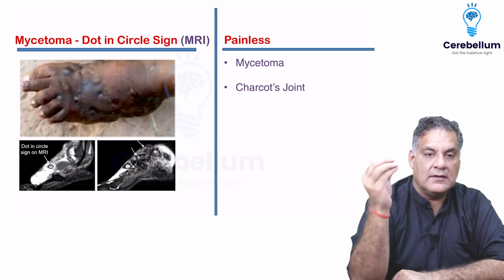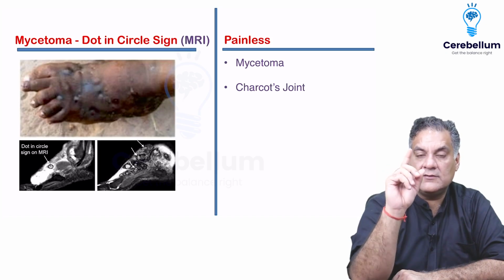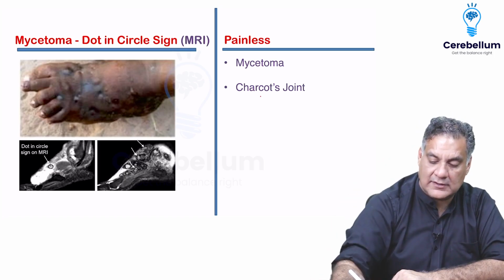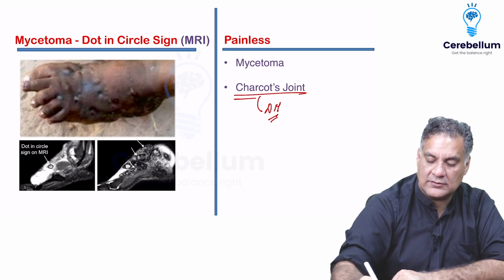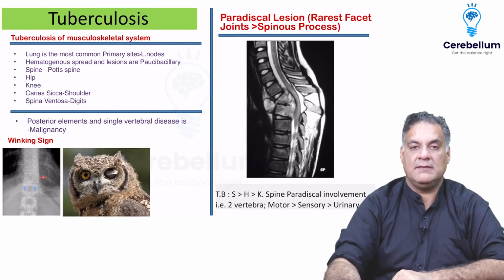On MRI, you will see the dot in the circle sign, right? This is one condition which is painless. The second painless condition, which is seen in diabetics in the foot again, diabetes mellitus, is called Charcot's joint. So these are two painless conditions which one must remember, which are very, very important for you.